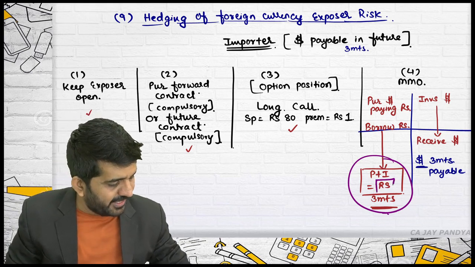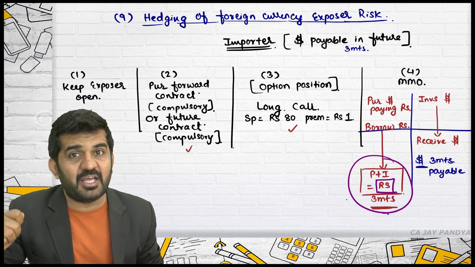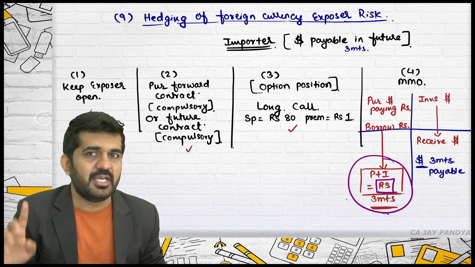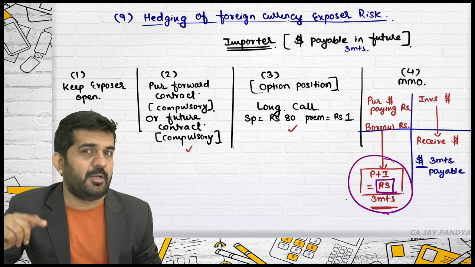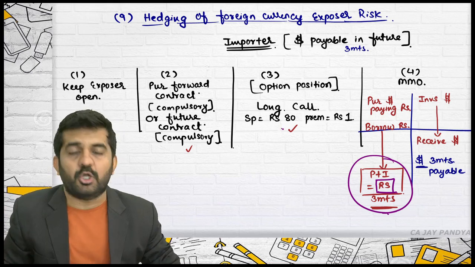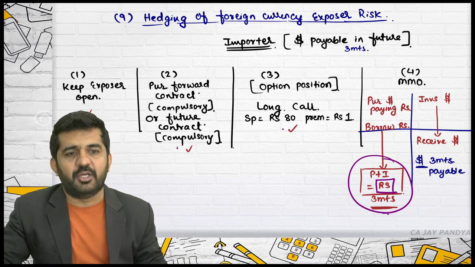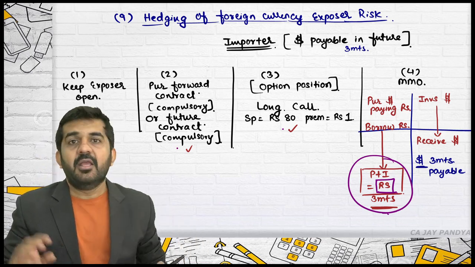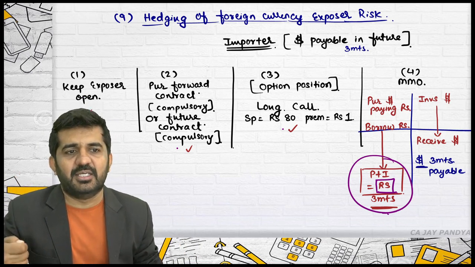So the only cash flow that will be happening in these 4 cases is you will be paying rupees after 3 months. Your foreign exchange currency exposure risk is nullified, because in future you are not paying in dollar, you are paying in rupees. In this case also, in future you are not paying in dollar, you are paying in rupees. In this case also you are paying in rupees. This is not hedge, so practically we are not discussing it. These are the 4 ways in which an importer can hedge his risk.